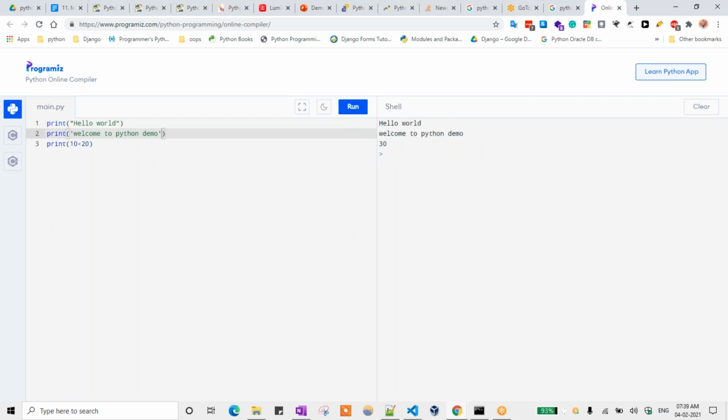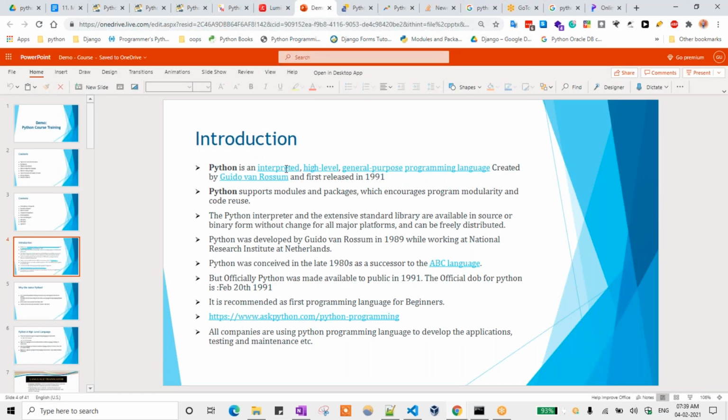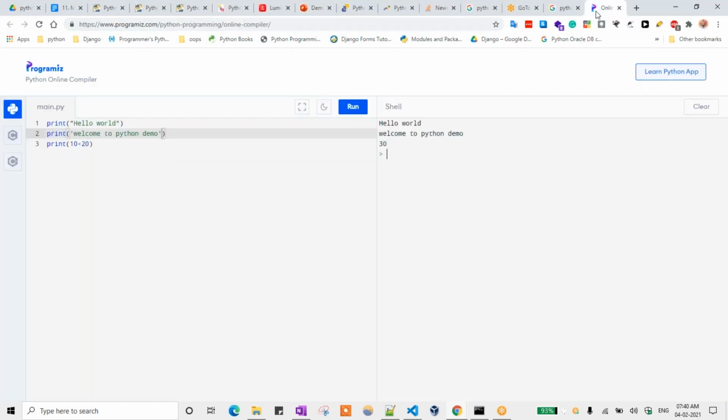So that is known as interpreter. The first point is that Python is an interpreter. Interpreter means line by line execution. Whatever code we are writing is high level language, so that can be understood by the computer. Then it will convert that into zeros and ones, machine code and all. I will explain that later. It will check each and every line of the code, and if there are any errors in that particular code, it doesn't move to the next line.